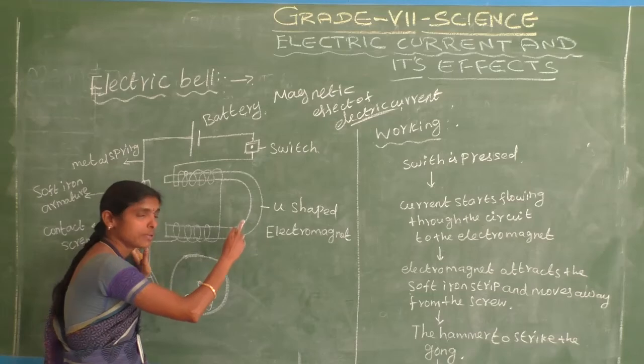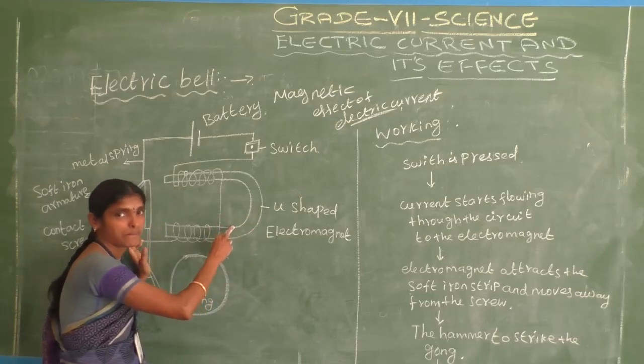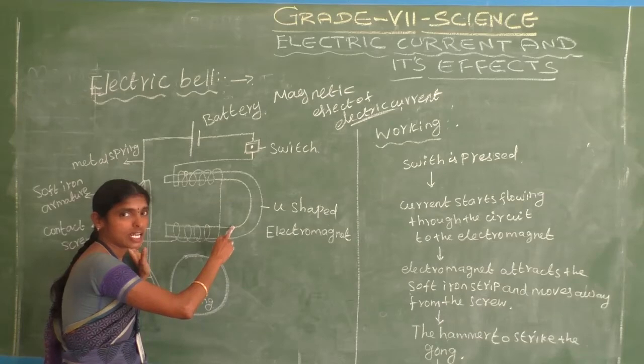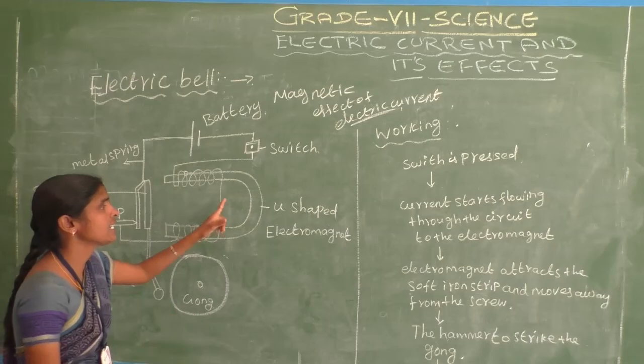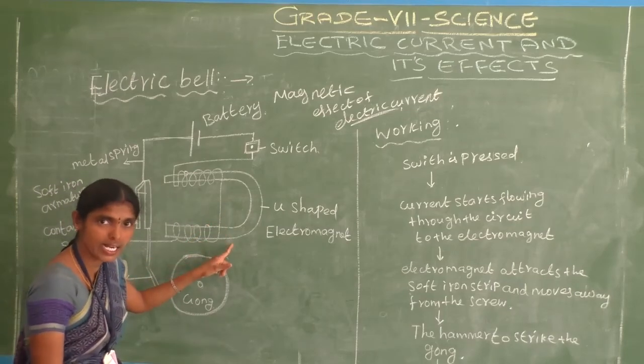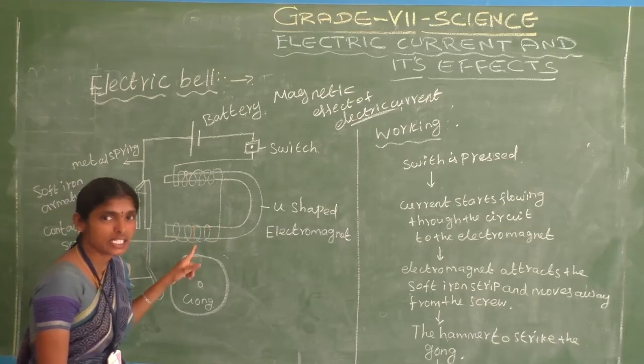The U-shaped electromagnet gets magnetized. Whenever we apply the current in the U-shaped electromagnet, it gets the magnetization.